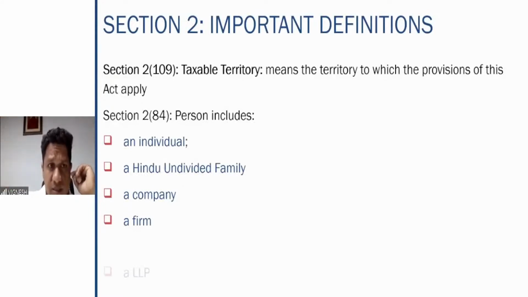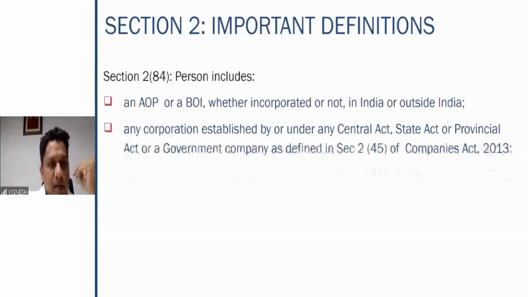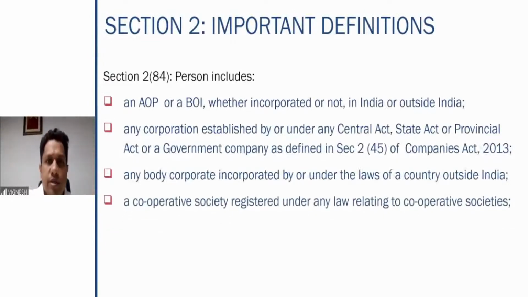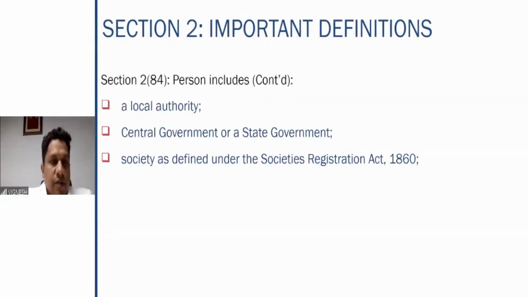Section 2 subsection 84 defines the term person. Person includes what all? Individual, HUF, company, firm, LLP, and AOP, association of persons. This definition is very similar to the definition in the Income Tax Act also. Quite a lot of terms have been taken from there. AOP, BOI, whether incorporated or not, in India or outside India, any corporation, any body corporate incorporated by or under the law of a country outside India, and a cooperative society also are covered under the definition of the term person.